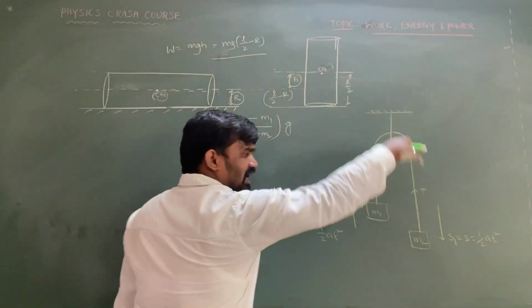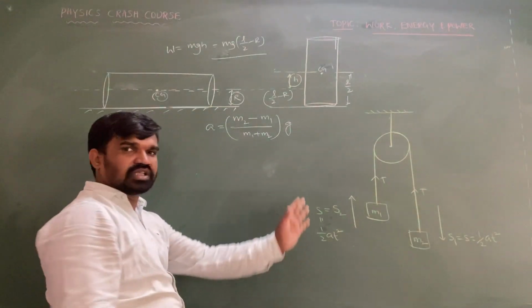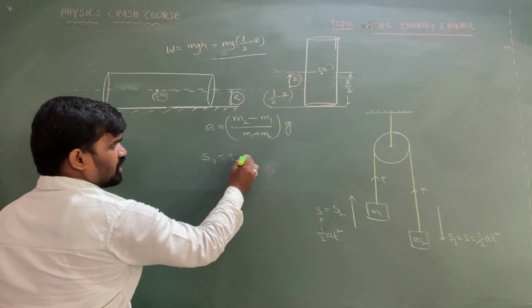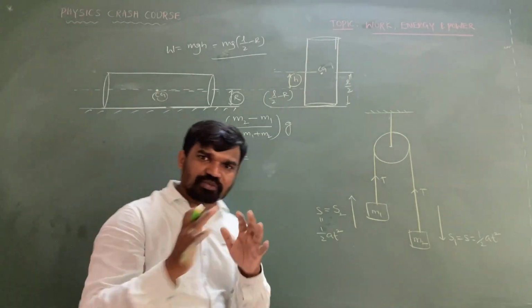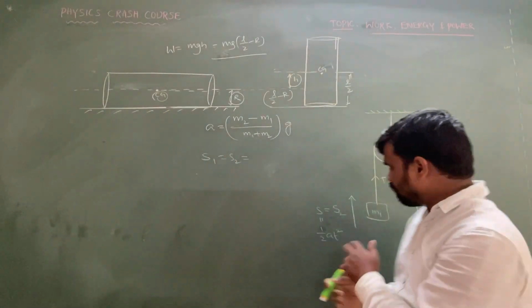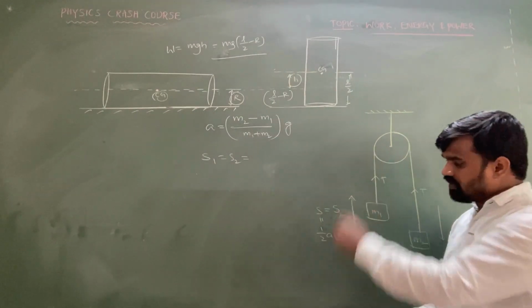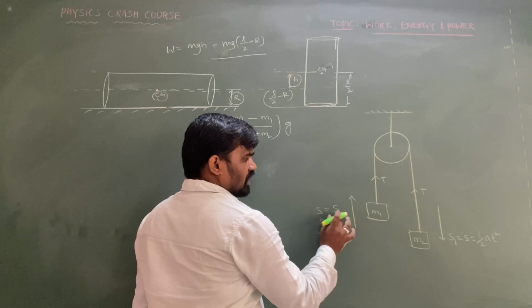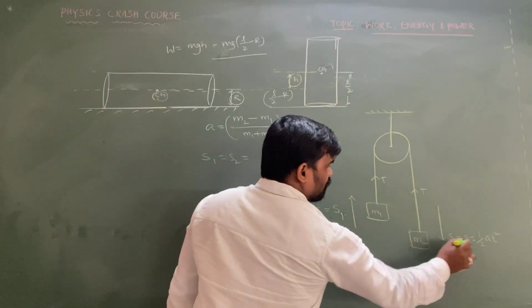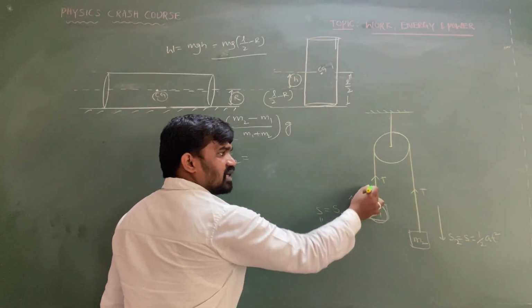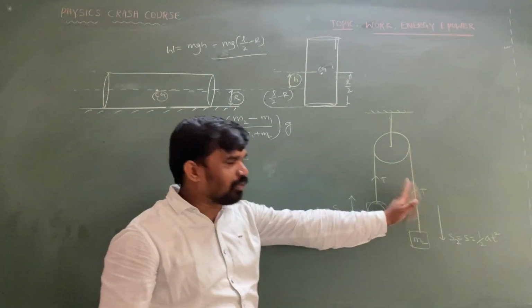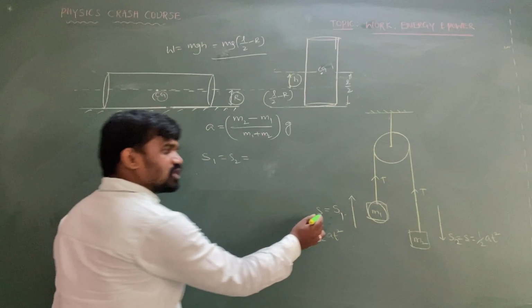So M2 might have a downward displacement, and at the same time M1 has an upward displacement. So S1 equals S2, both have the same displacement, but the displacement of M2 is downward and that of M1 is upward. I am taking this as S1 and this as S2. The displacement of M1 is in the direction of tension, but the displacement of M2 is opposite to the tension. But the displacements are the same.